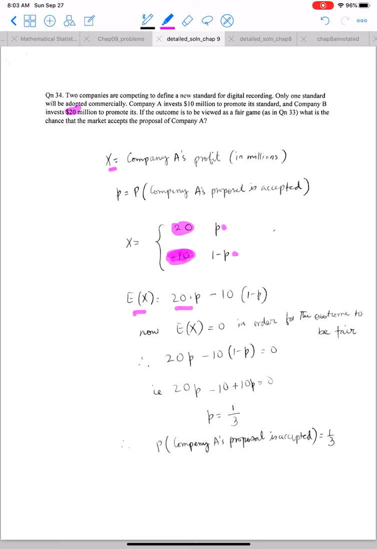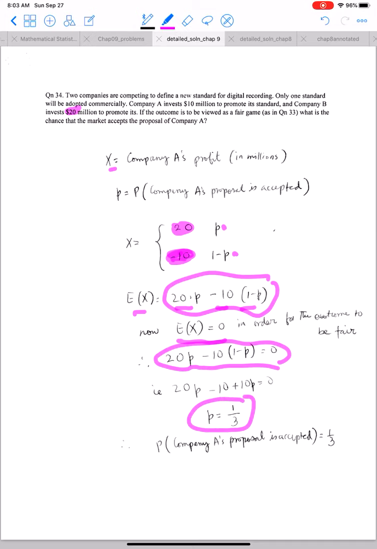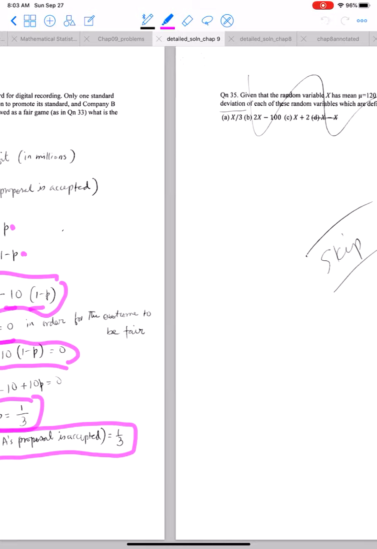So now what is the expected value of X? It is 20 times P minus 10 times 1 minus P. Now in order for this game to be fair, the expected value of X must be equal to 0, which means this expression must be equal to 0. On simplifying, we get P equals 1/3. So the probability that company A's proposal is accepted is 1/3.